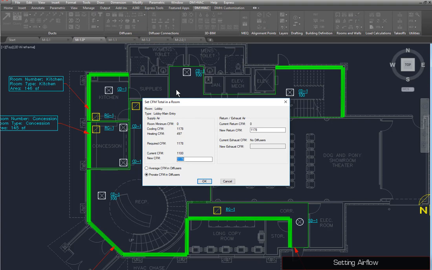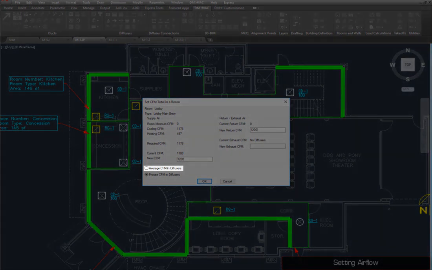This dialog box shows the airflow requirements for the room based upon the load calculations we performed in Part 2. The required CFM is automatically entered for the new CFM and new return CFM fields, which can be set manually. Set both fields to 1200. These values will be distributed among the supply and return diffusers in the room.